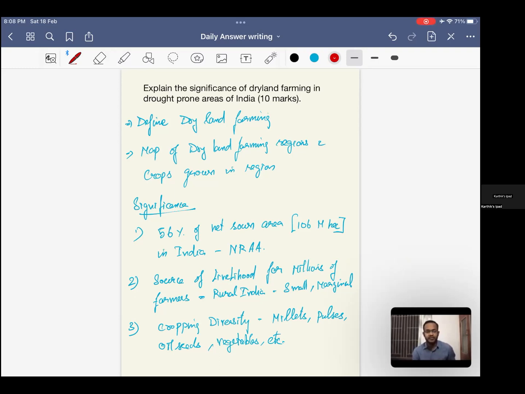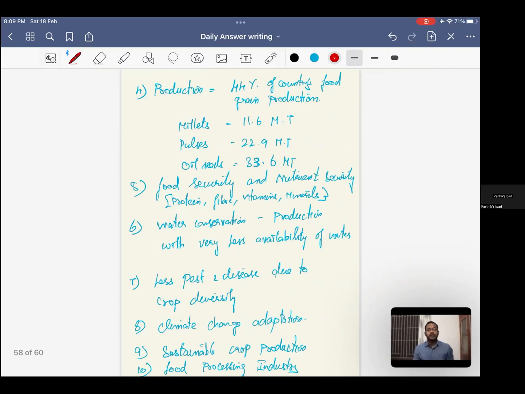Then you can speak with respect to the source of livelihood of the farmers, especially rural India, small and marginal farmers and woman-headed farmers. Cropping diversity: more diversity is seen in terms of crops in rain-fed regions compared with irrigated regions. Because in irrigated regions, a large amount of water is there, people went with respect to cash crops. It's either rice, wheat, or sugarcane. Whereas here alone, we have multiple millets, pulses, oilseeds, vegetables, fruits, all present in the regions. Right? So you can speak with respect to production. 44% of food grain production comes from here. This is 2019-20 data. You can also speak with respect to how much millets, pulses and oilseeds come from the dryland regions.